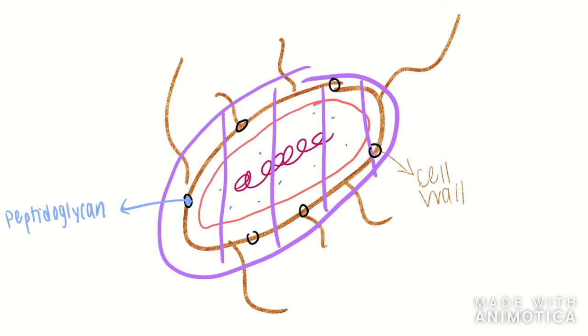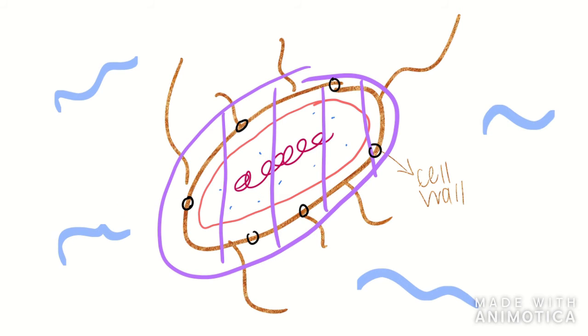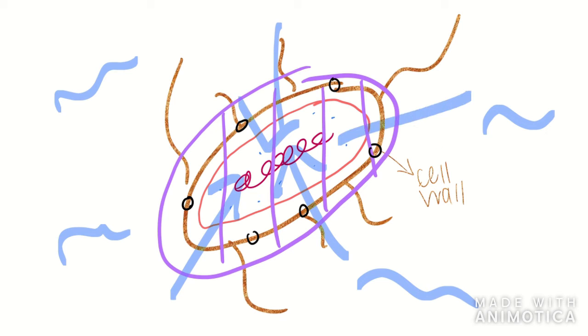This is where the penicillin kicks into play. The penicillin targets the linkages in the peptidoglycans and prevents the bacteria from closing the holes in the cell wall. The bacteria is then very fragile, and because the water concentration is higher on the outside of the cell than on the inside, the water floods into the bacteria cell and the bacteria explodes. And boom, problem solved. Antibiotics are so amazing and so helpful.